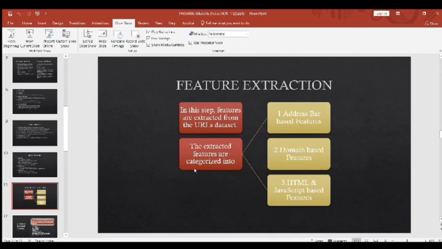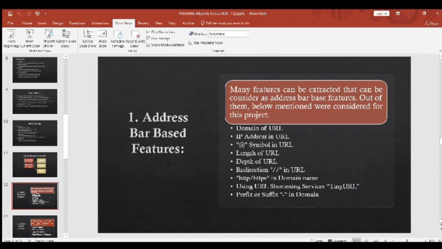Feature extraction: features are extracted from URL datasets. These extracted features are categorized into address bar based features, domain based features, HTML and JavaScript based features. Address bar based features are domain of URL, IP address in URL, at the rate symbol in URL, length of URL, depth of URL, redirection, HTTP or HTTPS in domain name, using URL shortening services like tinyURL, prefix and suffix of hyphen in domain.